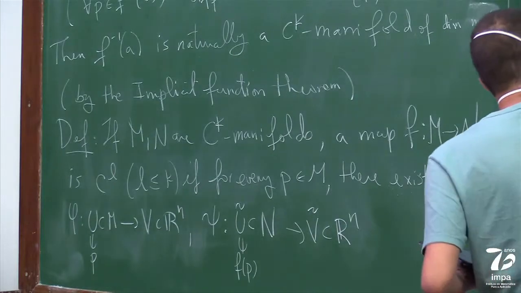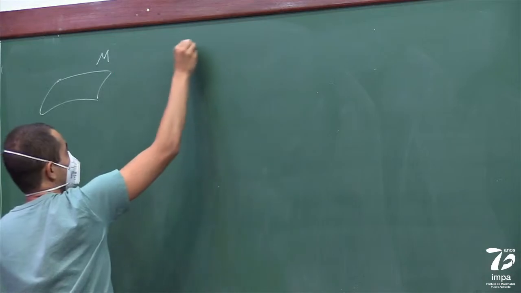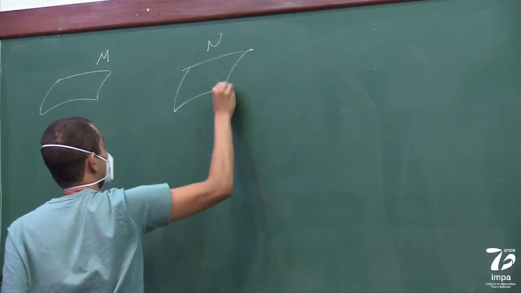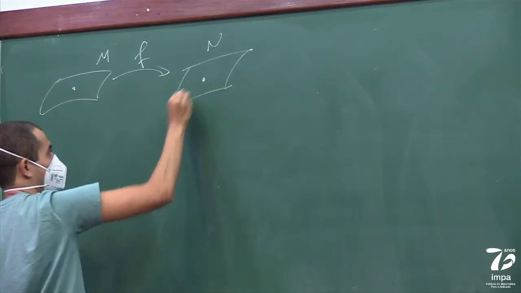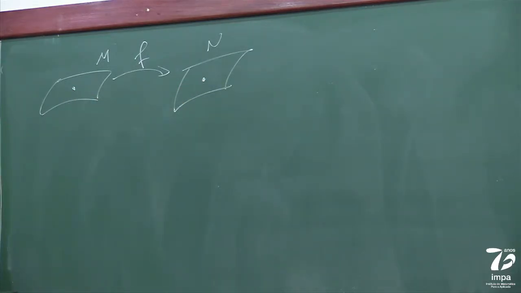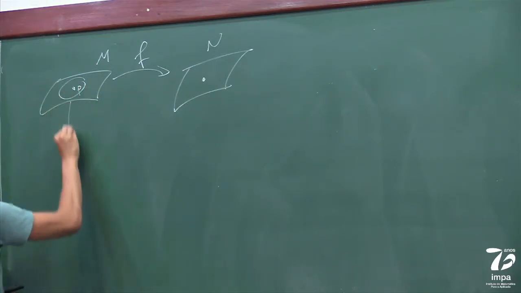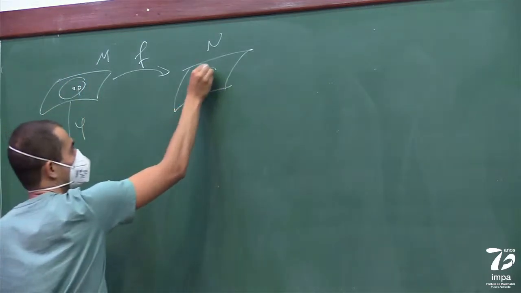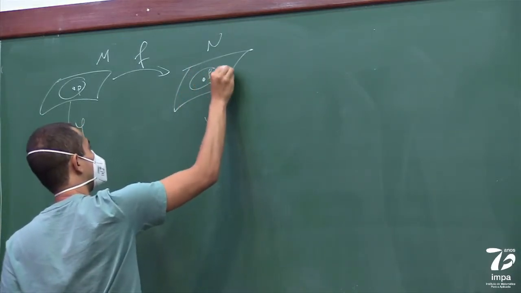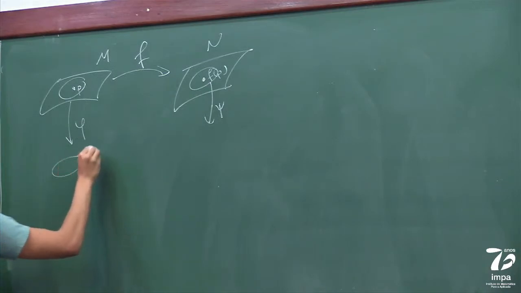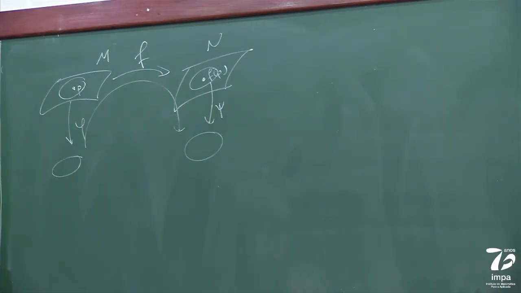Actually, let me draw the picture before finishing. So you have your manifold M, you have your manifold N, and you have a map. So what does it mean for a map to be CL? It means that for every point P, you can choose a chart phi here, and you can choose a chart psi here into the image, such that when you look at the transition, this map is CL.